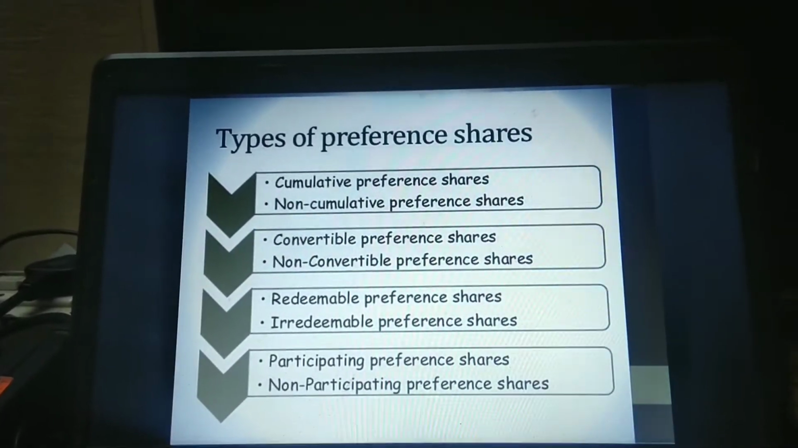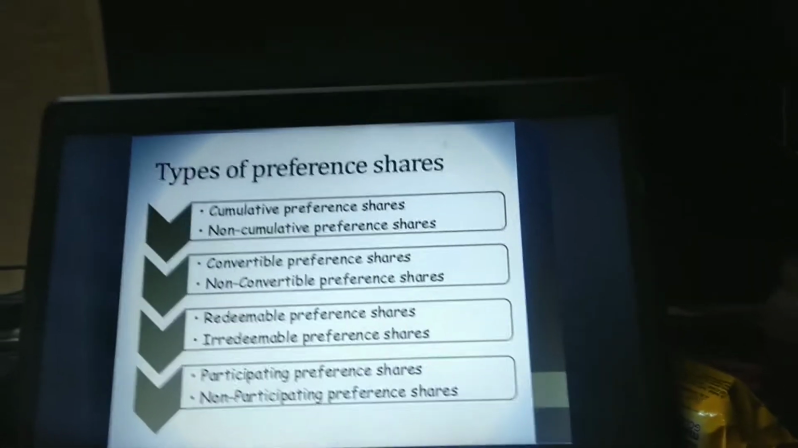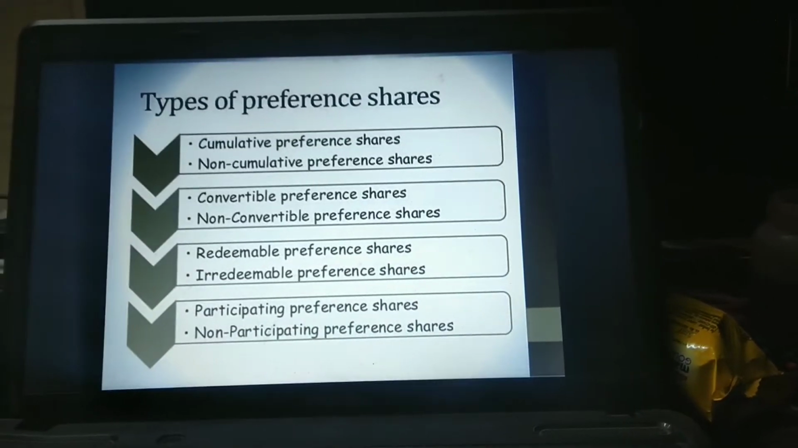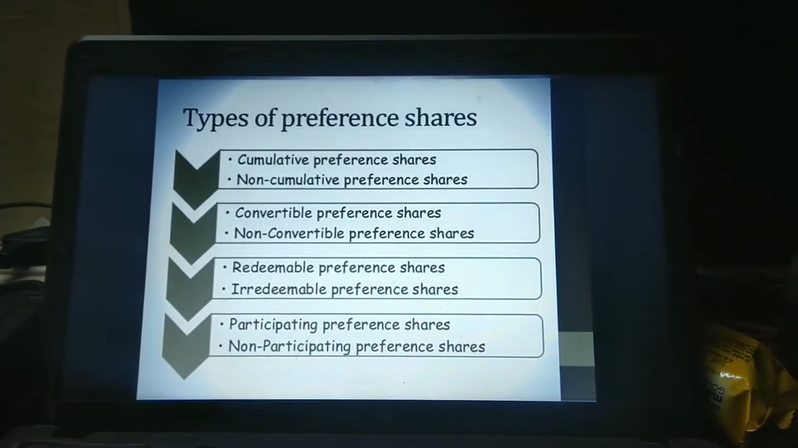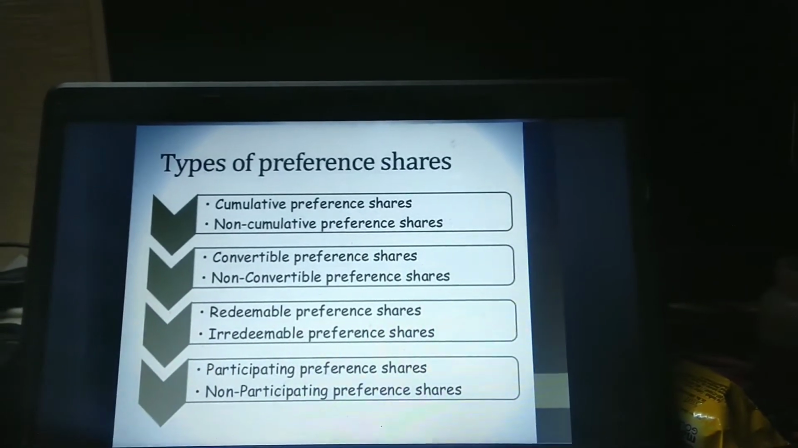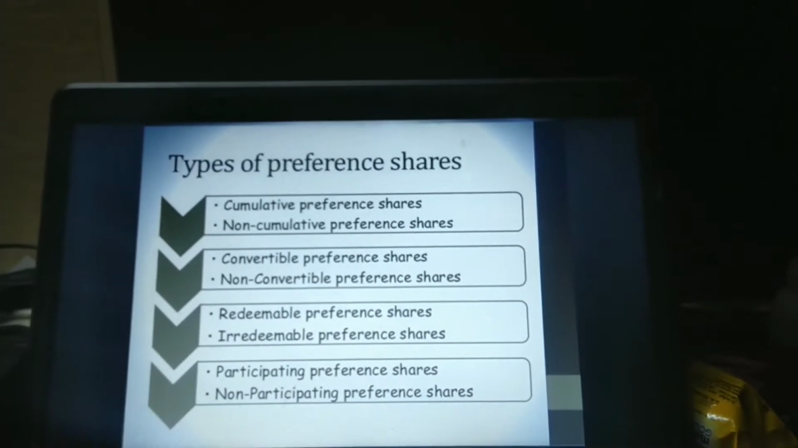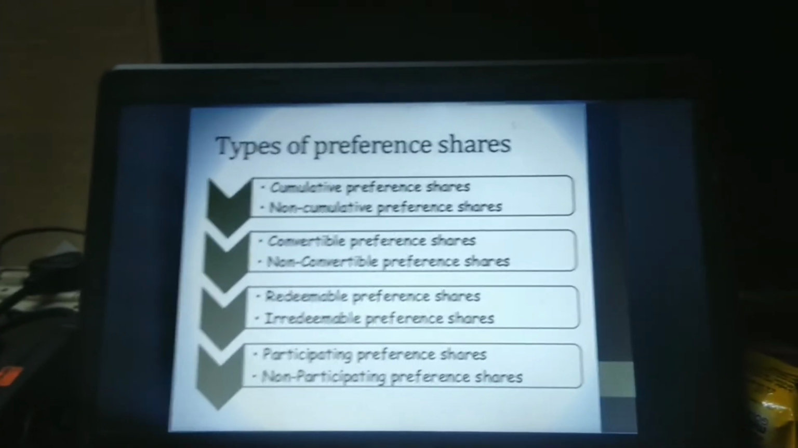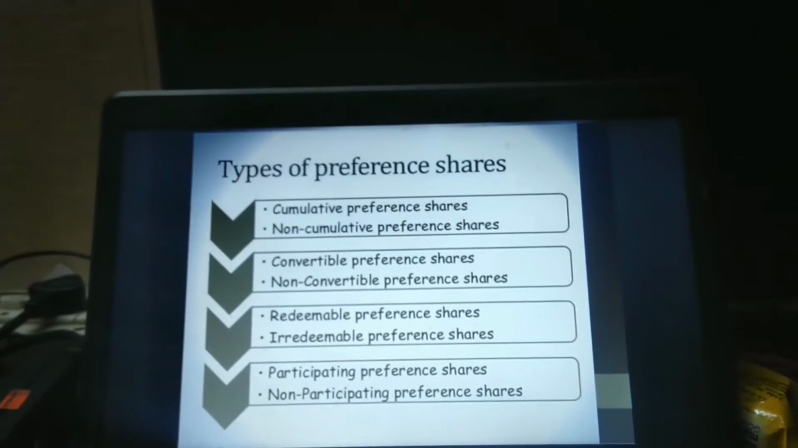Convertible and non-convertible: the preference shareholder has a right to convert the preference shares into equity shares, whereas there is no such option for non-convertible preference shares. Redeemable and irredeemable: at the time of issuing itself, they get into an agreement that the shares will be redeemed, which means taken back by the company, after a certain period. Whereas if it is an irredeemable preference share, there is no such option.